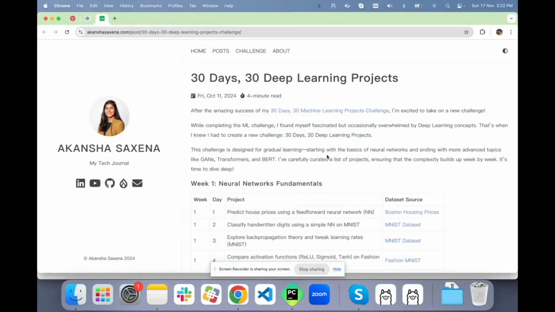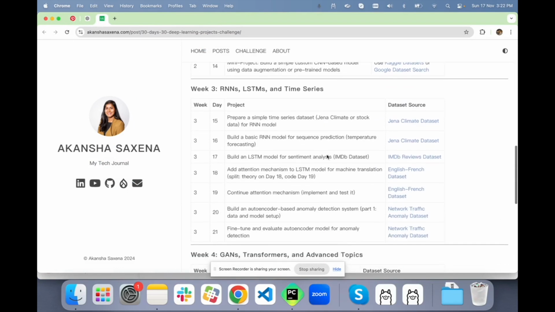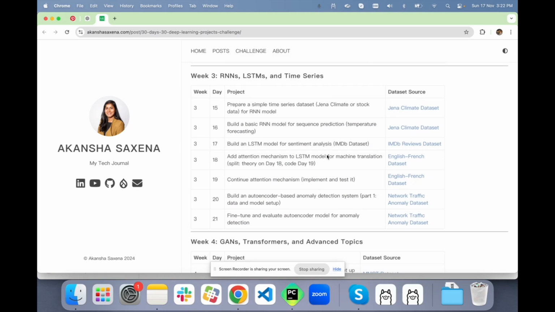Everyone. So today is day 17 of the challenge, doing 30 deep learning projects in 30 days. The problem is about where we have to build an LSTM model for sentiment analysis on the IMDb dataset.